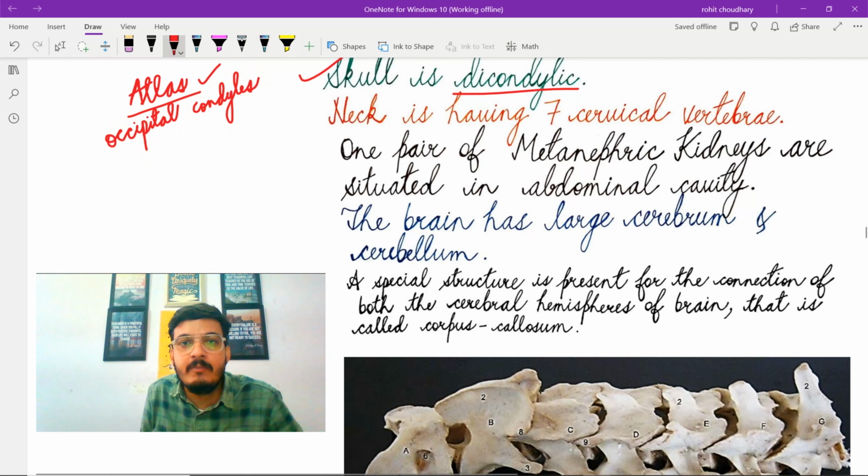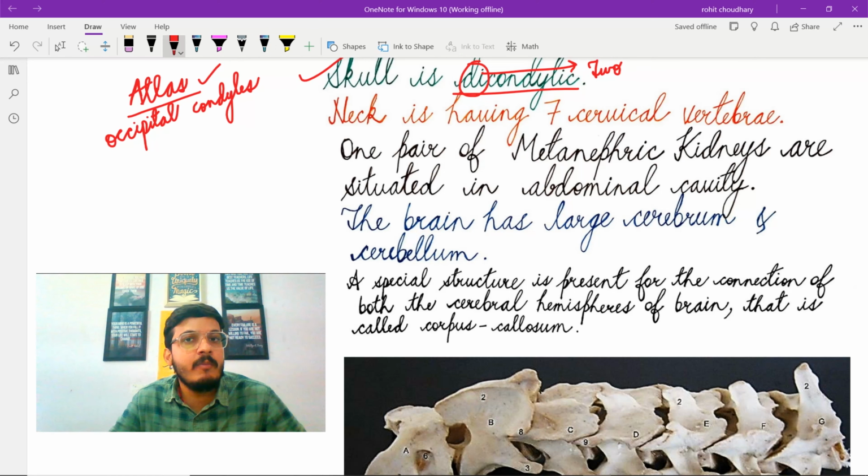And hence the term dicondylic. Here di stands for two. Again, I am repeating, the skull connects with the first vertebra of the vertebral column, that is called atlas, through two occipital condyles, and hence the term dicondylic skull.